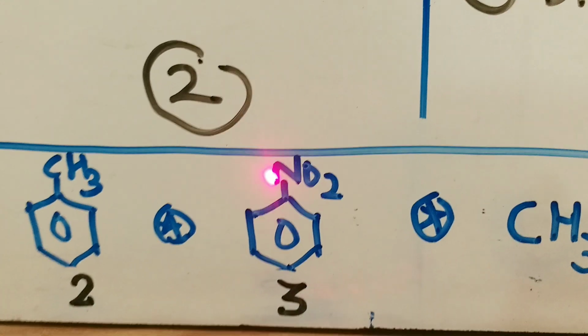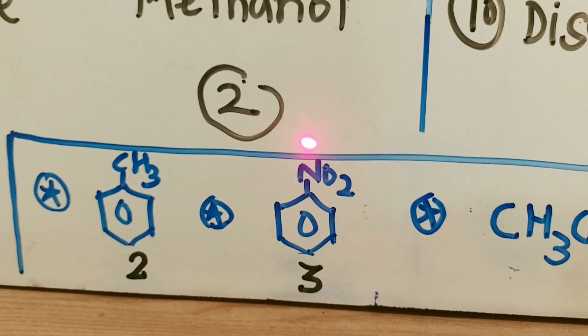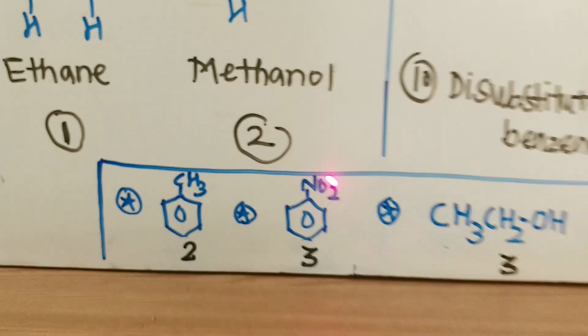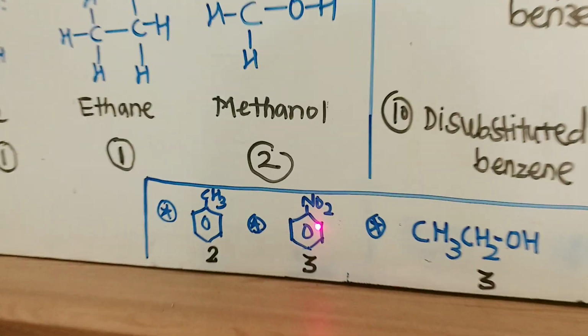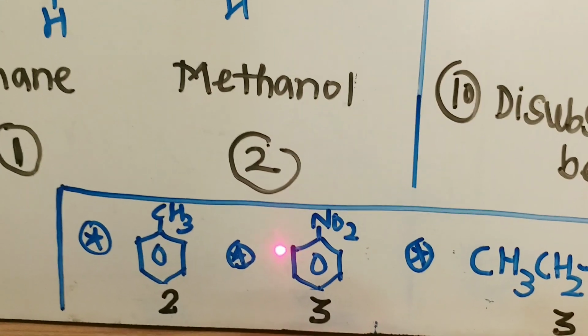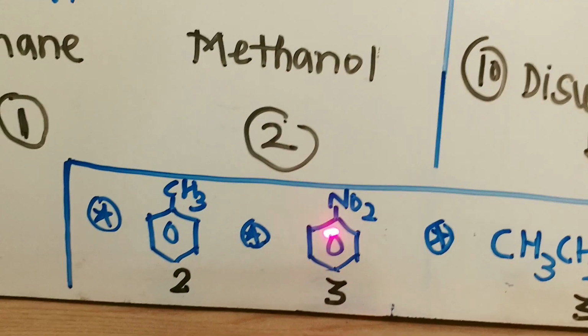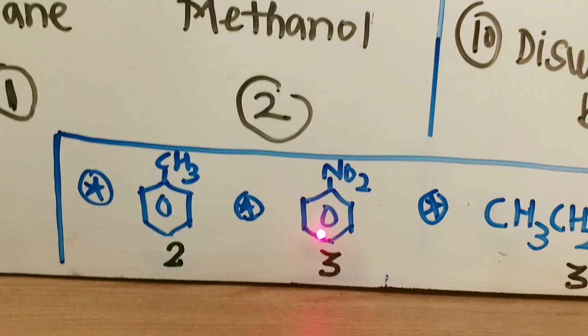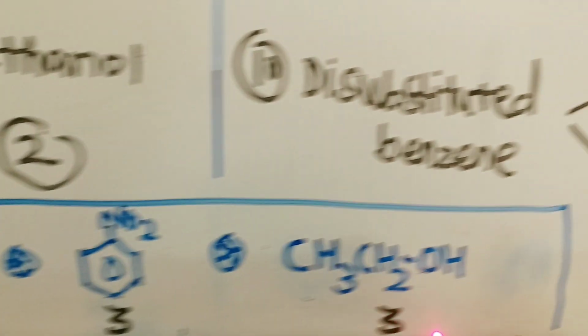In nitrobenzene, the NO2 group is an electron withdrawing group, an electron attracting group, and because of this we will get 2 peaks here. The hydrogen atoms which are nearer to the NO2 group will give 1 peak, and the remaining 3 hydrogens will give the second peak.